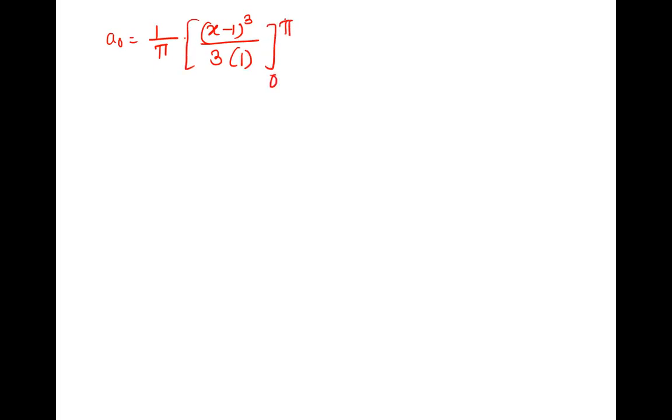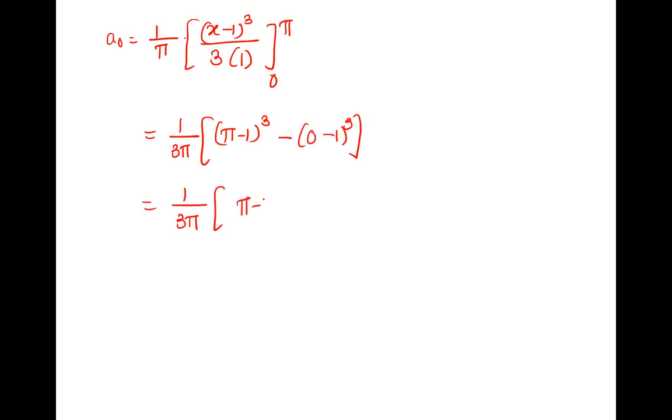This is from 0 to pi. 3 comes out, 1 by 3 pi. Upper limit for x is pi, so pi minus 1 cube, minus lower limit for x is 0, so 0 minus 1 cube. So it is 1 by 3 pi, pi minus 1 cube minus minus 1 cube, so minus minus becomes plus. Okay, it is enough. We can stop here. This is your a naught.